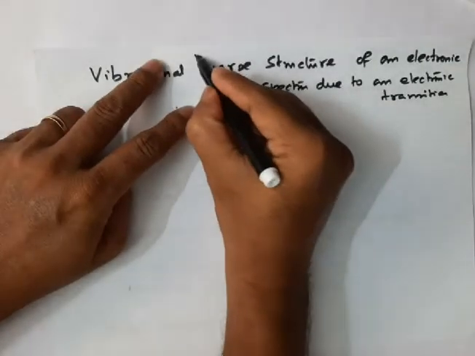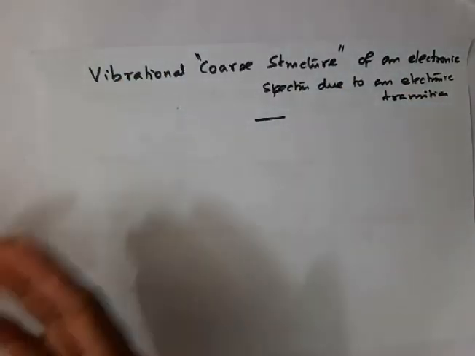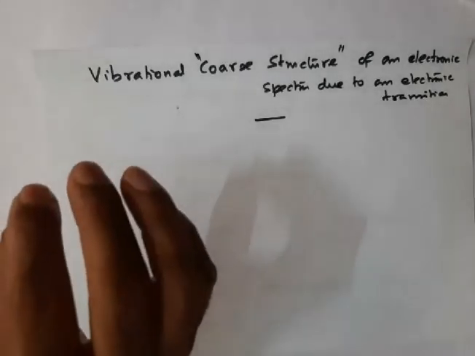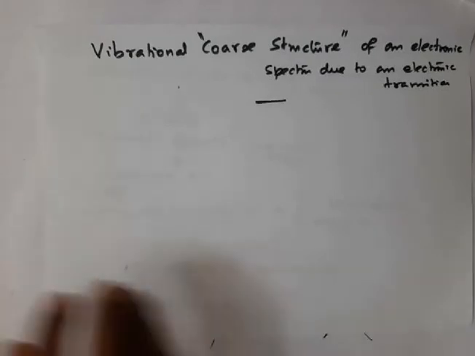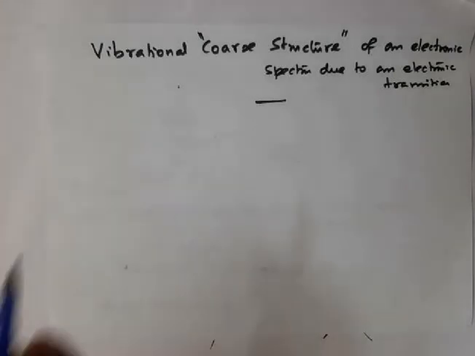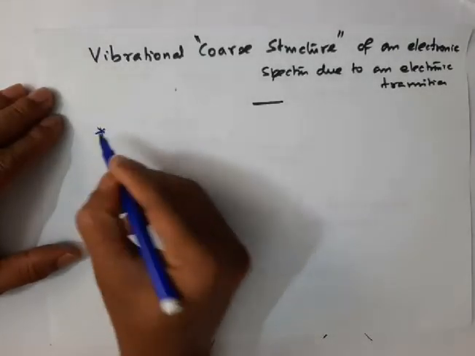See, vibrational coarse structure means the vibrational transitions that produce lines in the electronic spectra for a particular electronic transition. That is called coarse structure. Now, since we are considering only the vibrational transition in this case, let us assume that there is no rotational change.